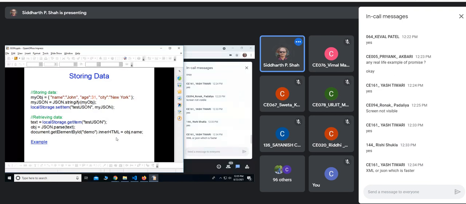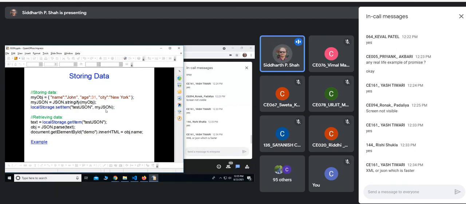Now, you can also store this data. Whatever JSON object you have, you can store that in your local storage and load it back whenever it is required. So this is one object. Let's say this is a JSON object, and I stringify that. I consider that this is just an object which I stringify, and then I can use the method localStorage.setItem, and I give it some name, testJSON.